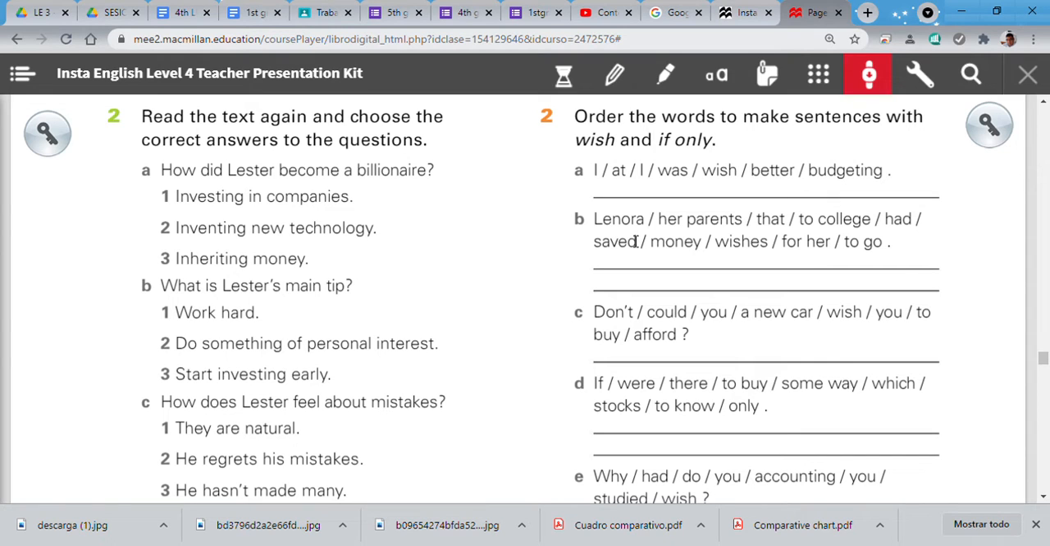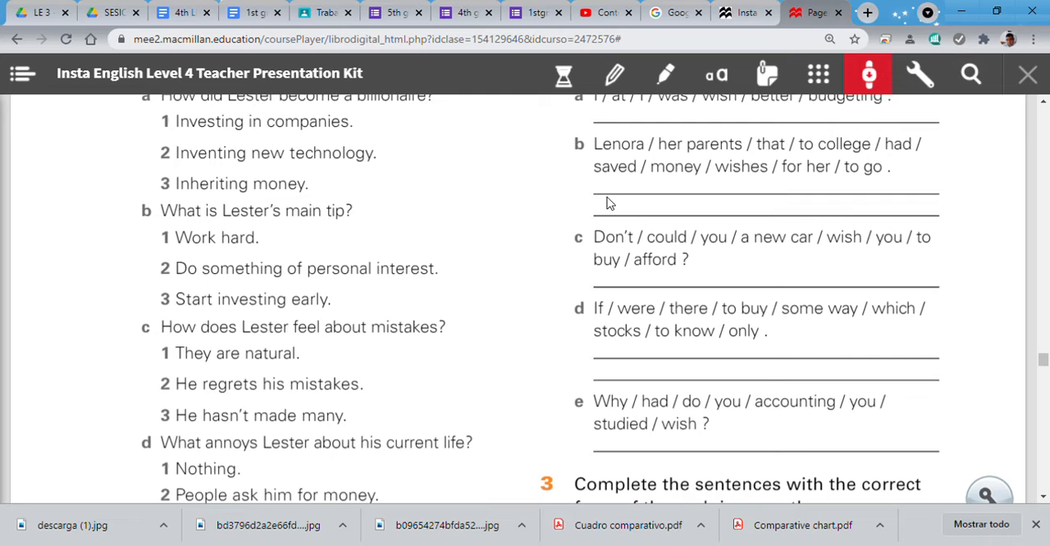Letter B. Lenora, her parents that to college had saved money wishes for her to go. Lenora wishes, okay, Lenora wishes that her parents had saved money for her to go to college. Okay? Listen to the answers I'm telling you, okay?